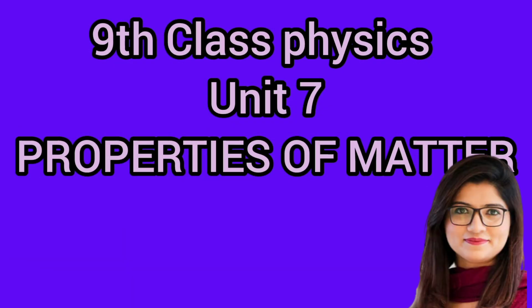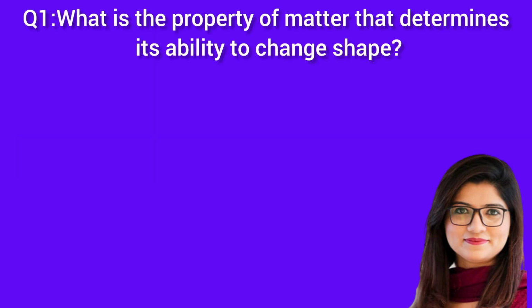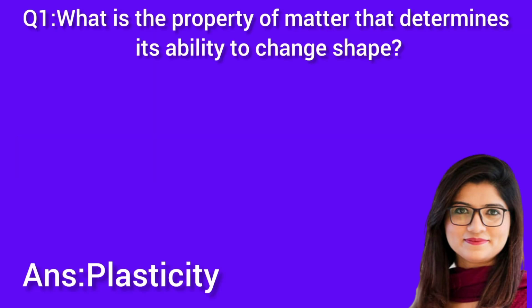Class Physics Unit 7: Properties of Matter. Question 1. What is the property of matter that determines its ability to change shape? Answer: plasticity.